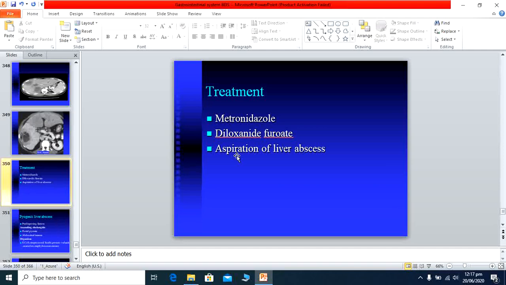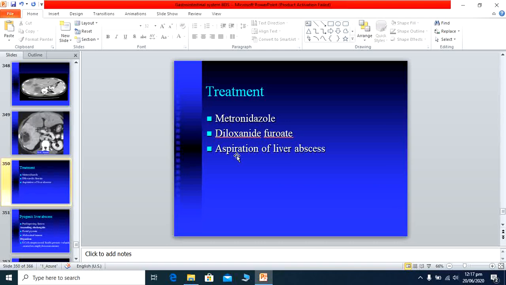Another option is diloxanide furoate. This comes with the name of Entamazole DS. This is also given 3 times a day for 10 days. This usually eliminates the intestinal infection also.